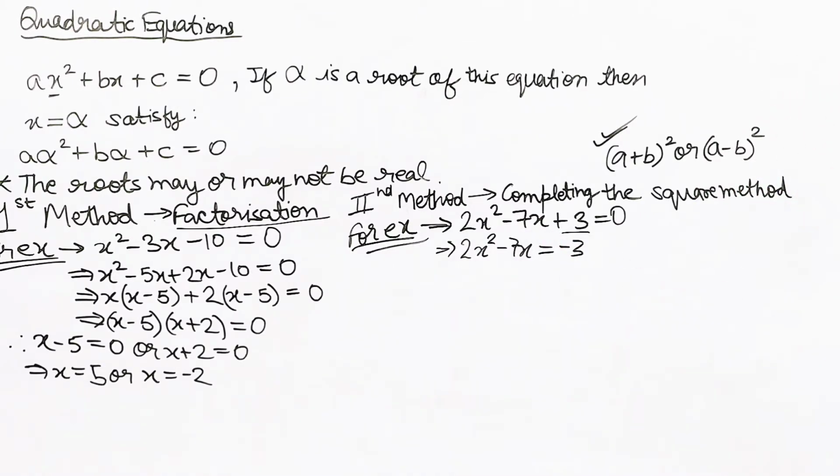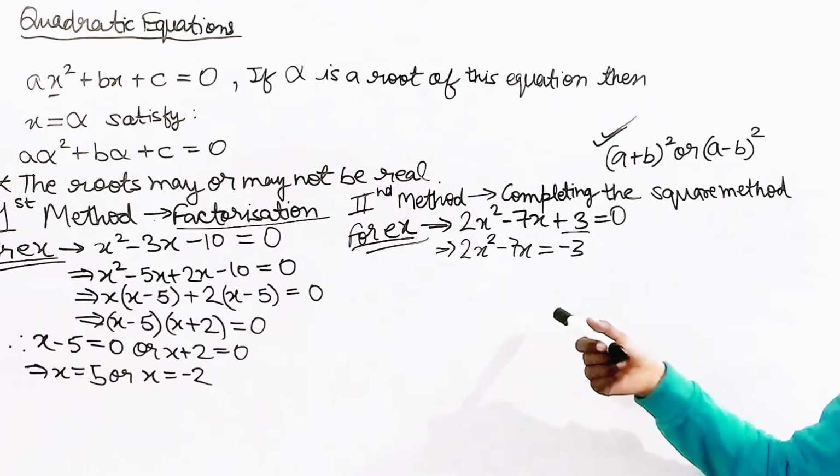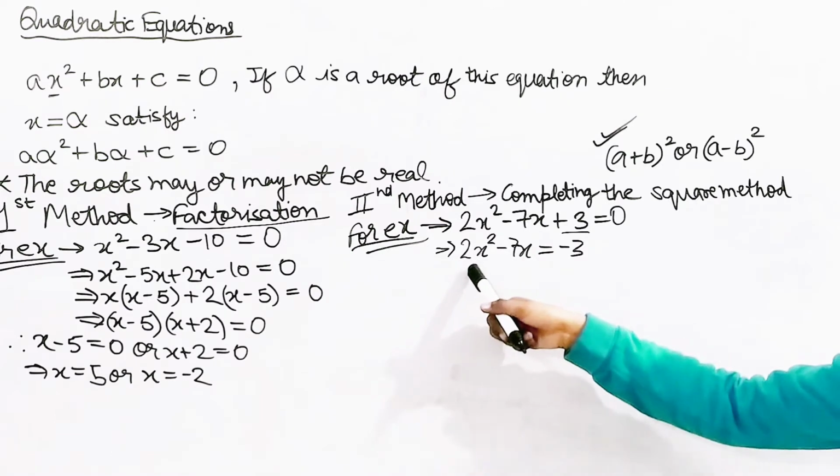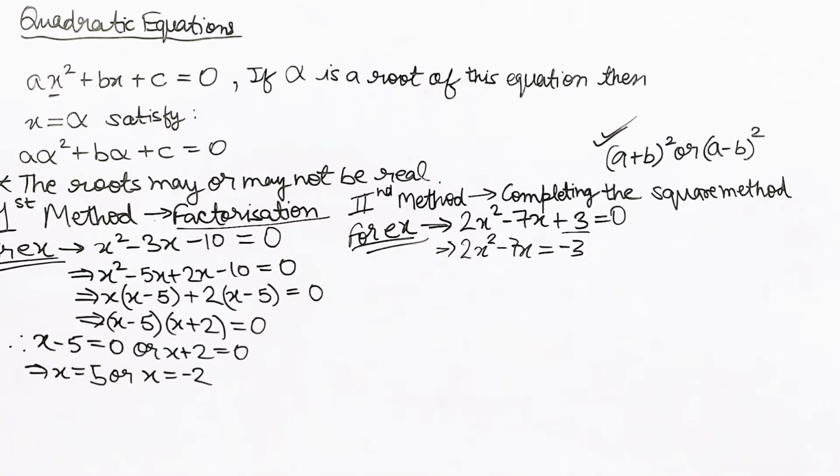After this, for the completing the square method, we divide both sides of the equation by 2 first.